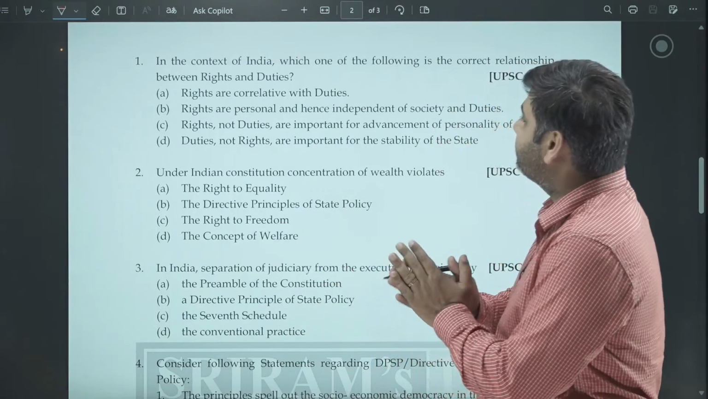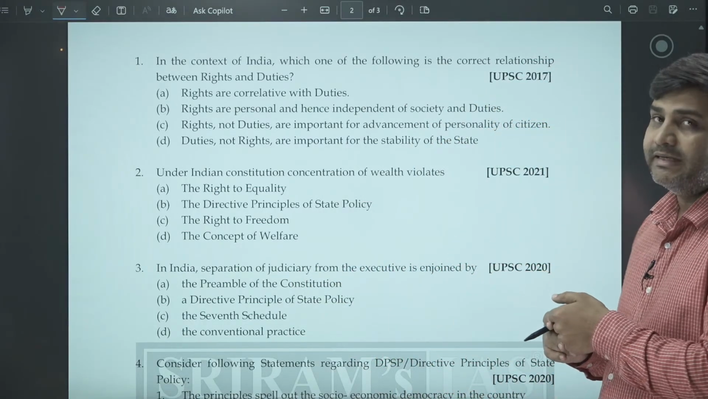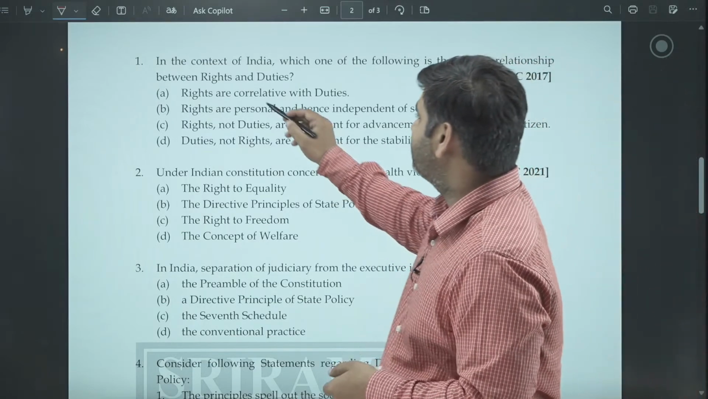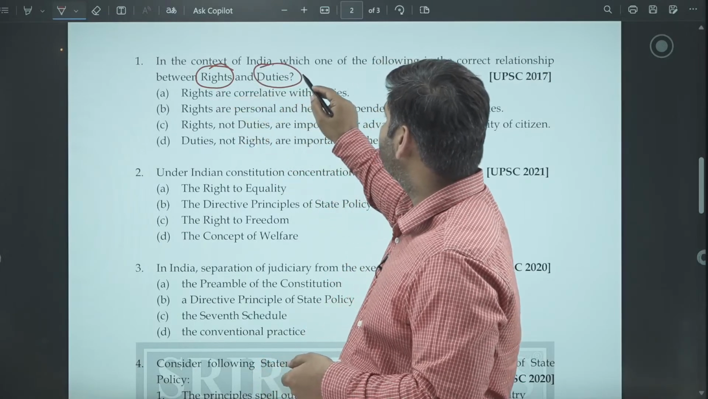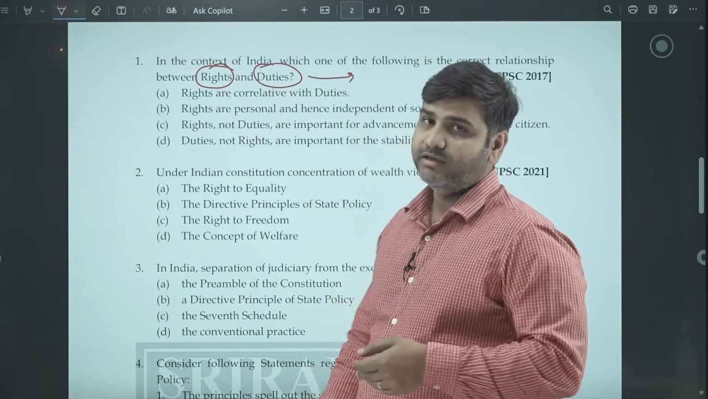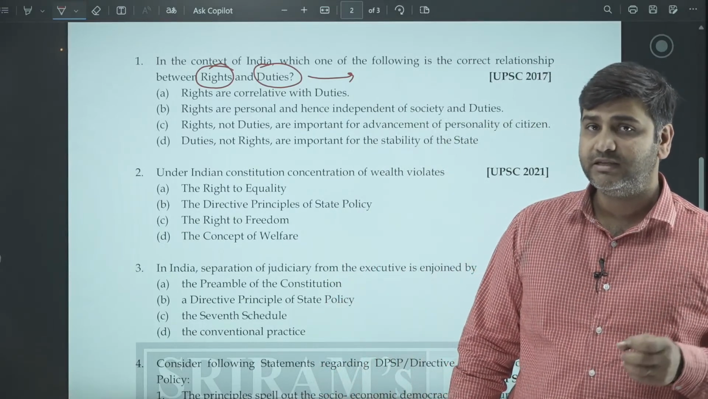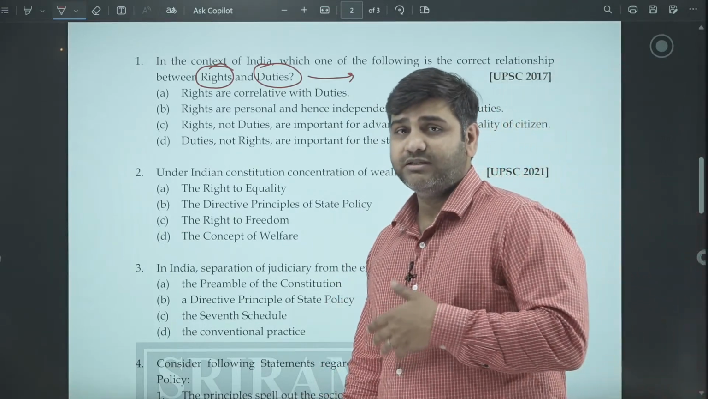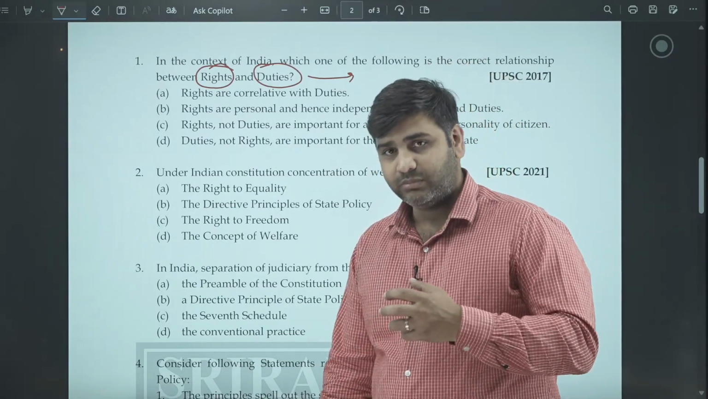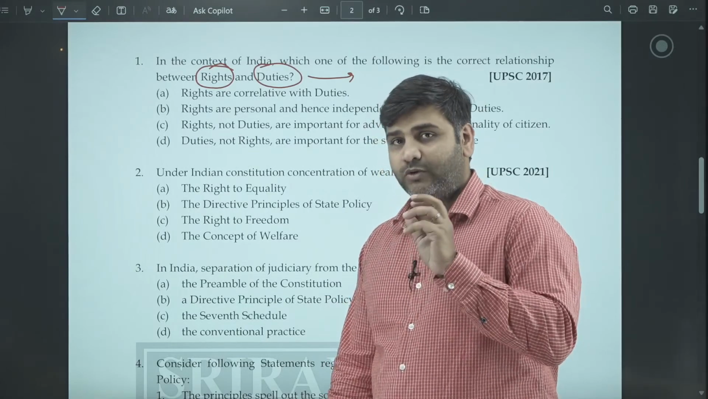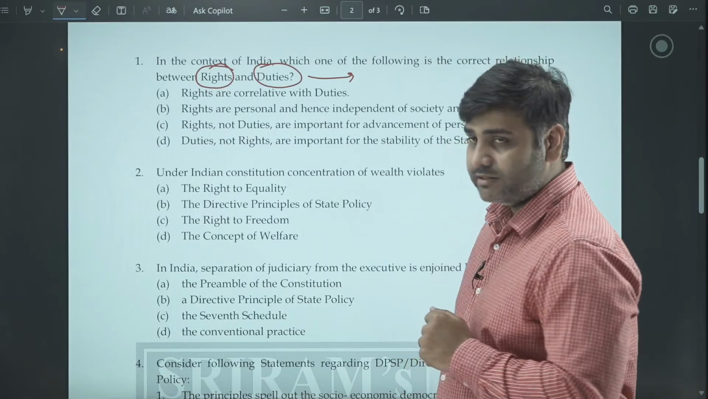In the context of India, which of the following is the correct relationship between rights and duties? So now you know duties have been inserted in the Indian Constitution by the 42nd Constitutional Amendment Act in 1976. Rights have been there, they are justiciable, starting from Article 12 and continuing till Article 35. We know about rights, we know about duties, so let's try to answer this question.